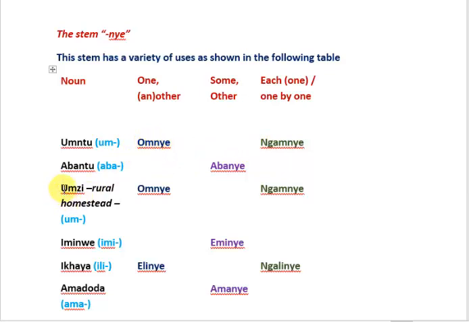And of course we can only use the singular nouns here to mean one or one by one, and for some or other you can only use the plural noun. So abantu, abanye, some people. Iminwe, eminye, some fingers. Ikhaya, elinye, one home or another home. Ngalinye, each one. Amadoda, amanye, some men.